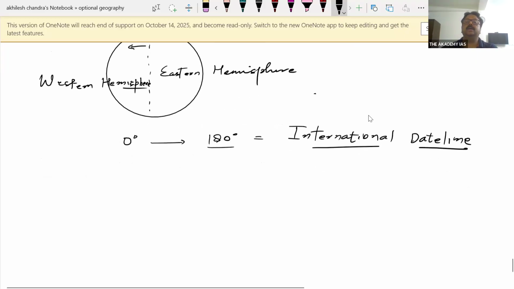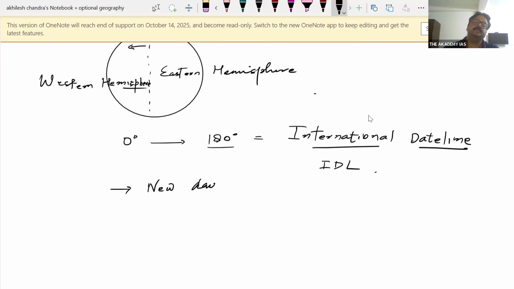It was decided that a new day always opens at the international date line.